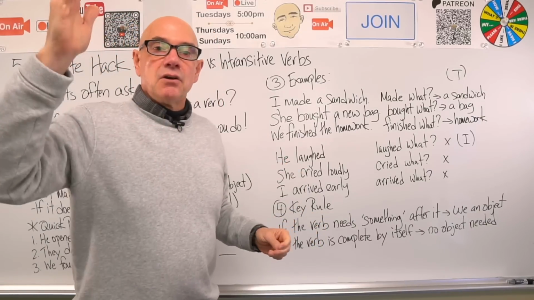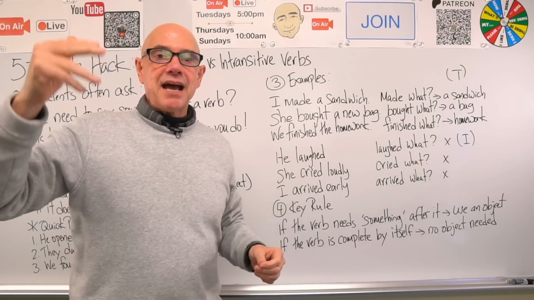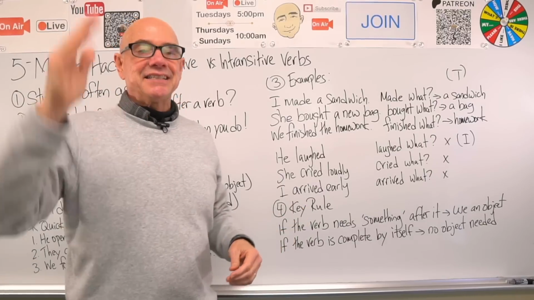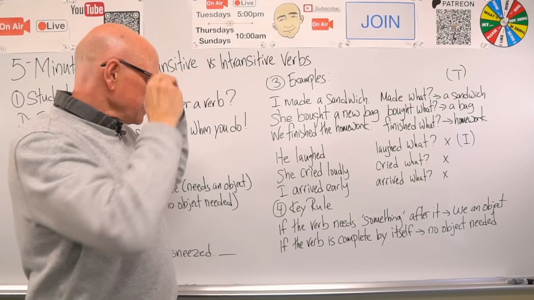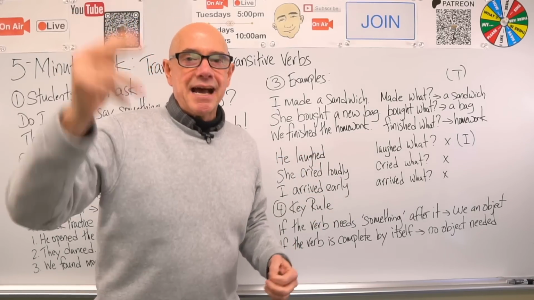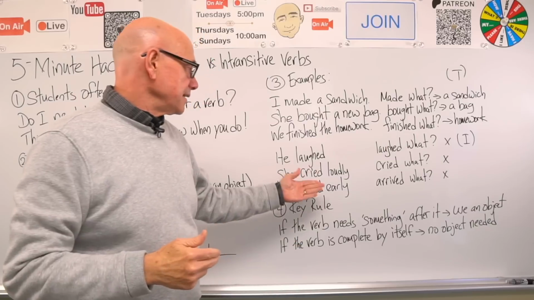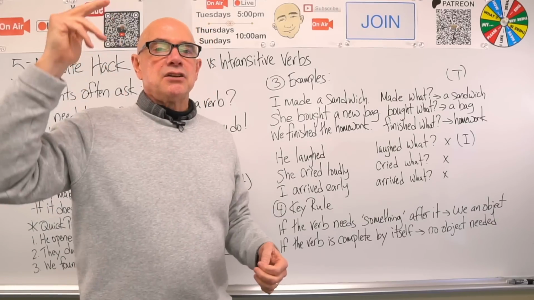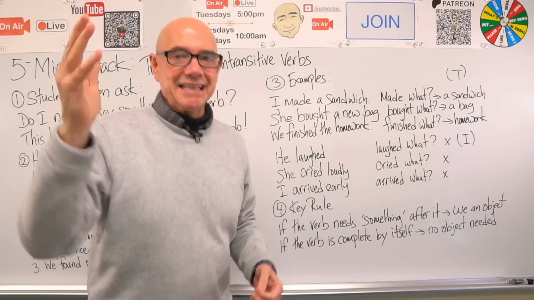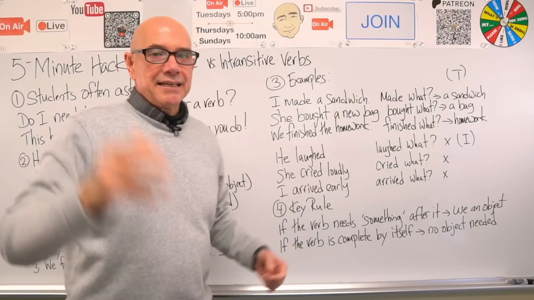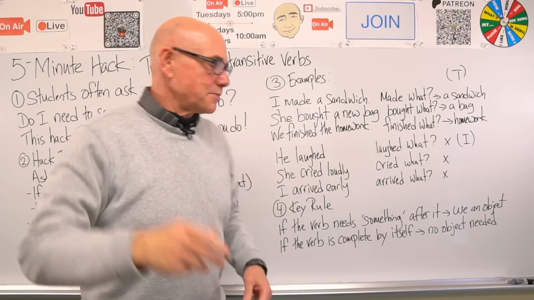He laughed. We understand that. We don't have to say what, right? He laughed. It is intransitive. She cried loudly. We don't need a noun after that, right? Here, this is an adverb, but not a noun. So she cried. That is enough. It is intransitive. Cried is an intransitive verb.